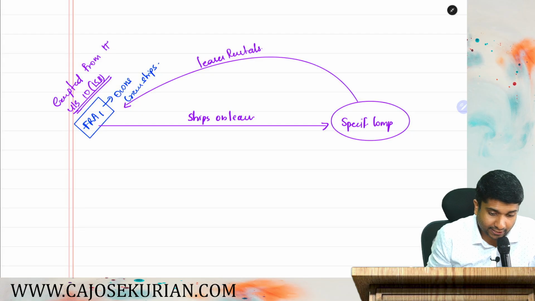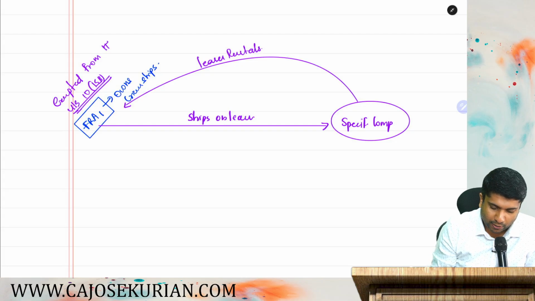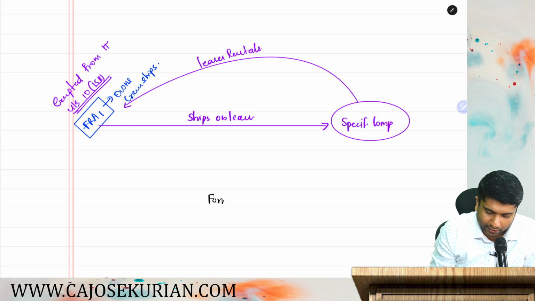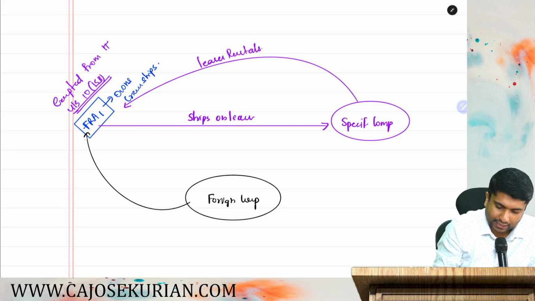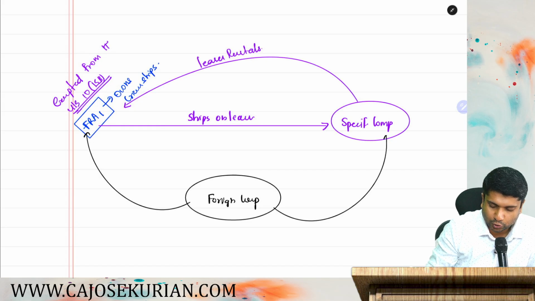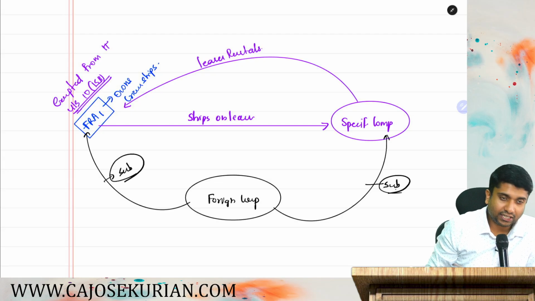That's what they are saying, provided there is one condition. What is that condition? Both of these companies should be subsidiaries of another foreign company.